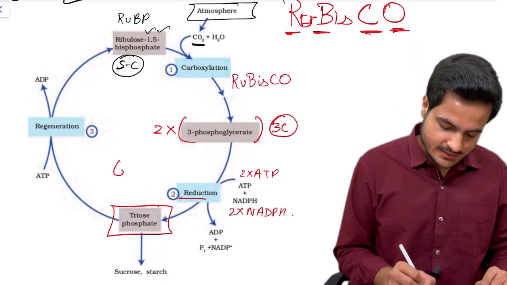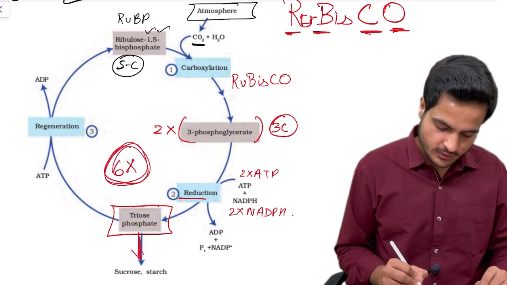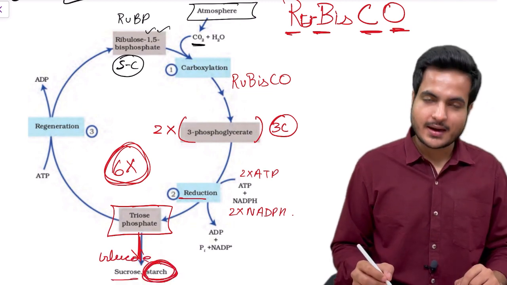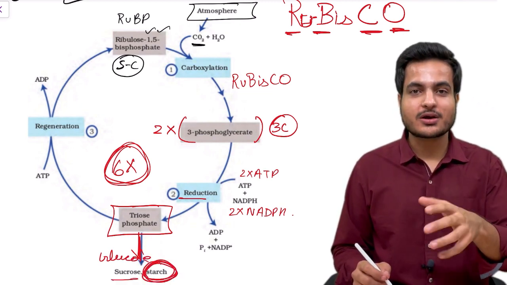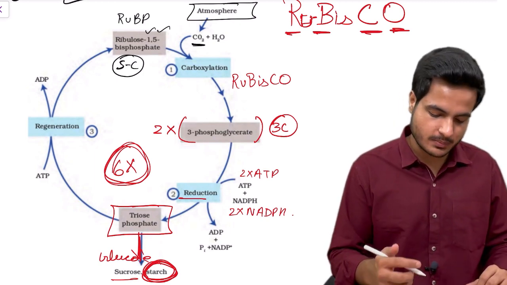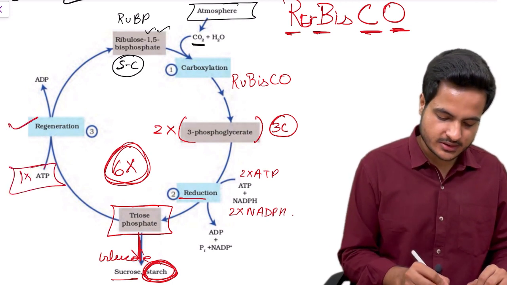When we multiply this whole cycle 6 times, it leads to the formation of glucose, which would be stored as starch. And now coming to the last part of the Calvin cycle, that is regeneration of the first primary acceptor, that is RuBP, and in that 1 ATP is required in the regeneration process.